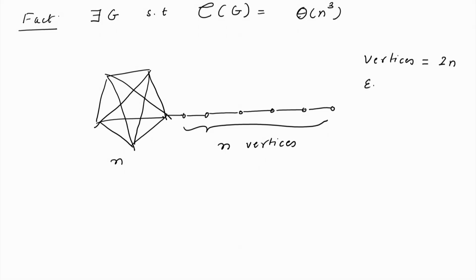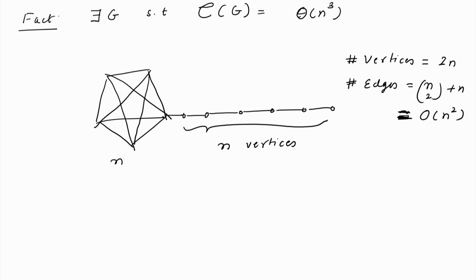And the number of edges is n choose 2 plus n, so we can say that it is approximately O(n^2). Now, in this graph, the cover time is theta(n^3).